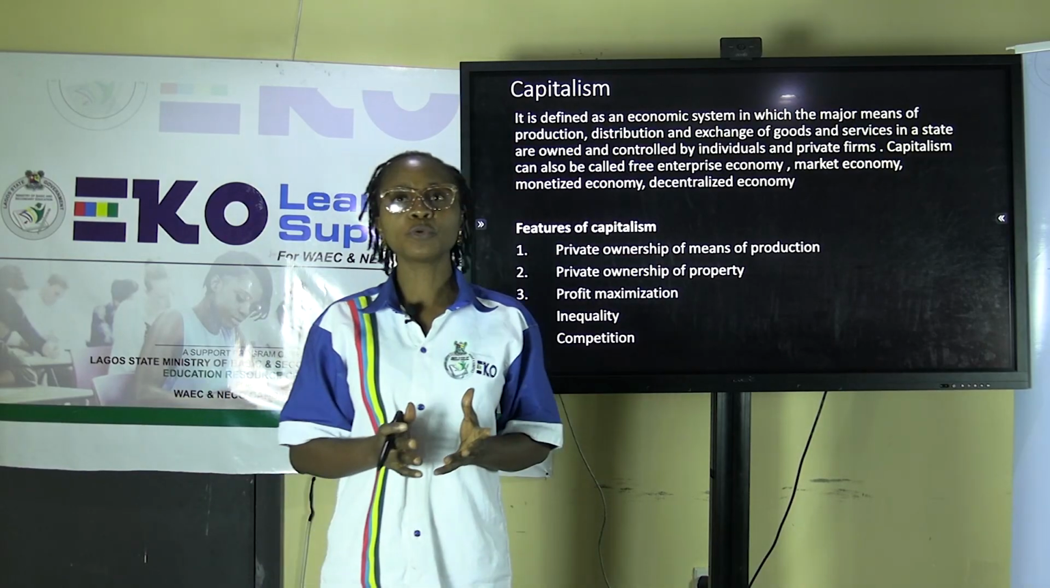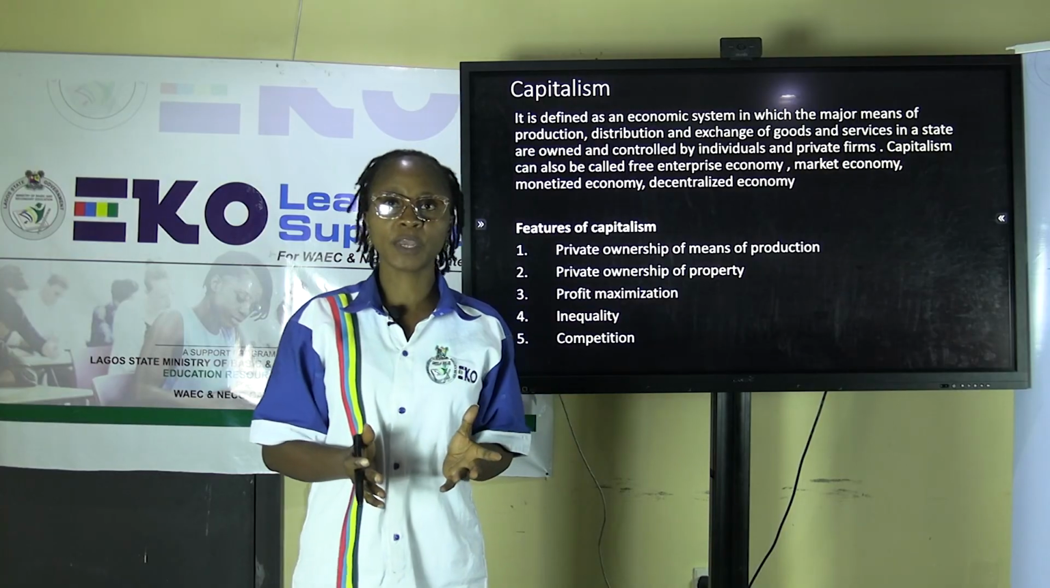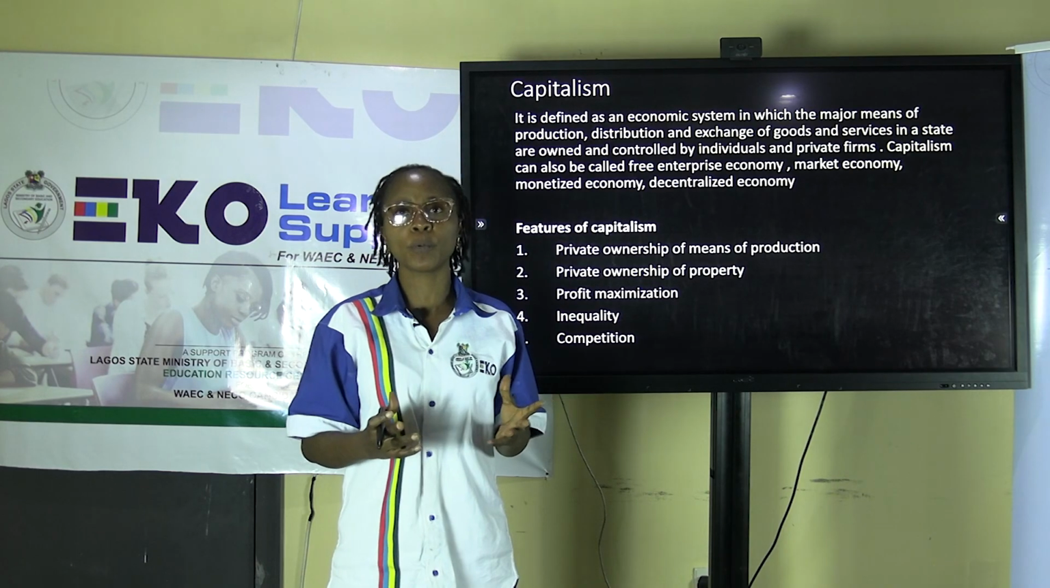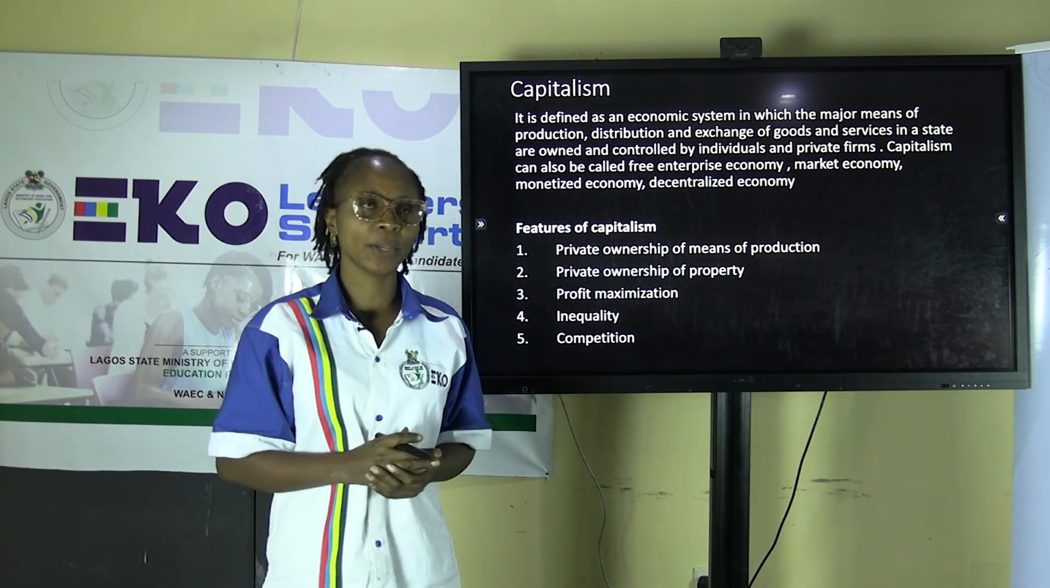person is allowed to take over the economy, to take over the control, the management of the economy. Meaning, private individual ownership is allowed to take place in terms of means of production, meaning each individual can come up to produce goods and services in any economy.